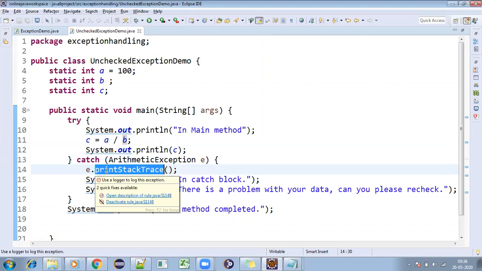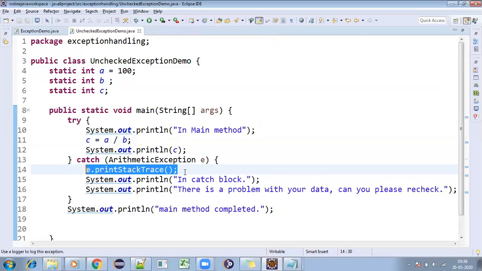Whatever the problem in the stack area, it is printing the trace, and it is saying that in the catch block. Inside the stack, it is giving one exception. That exception will go to the JVM. So what does that exception mean?